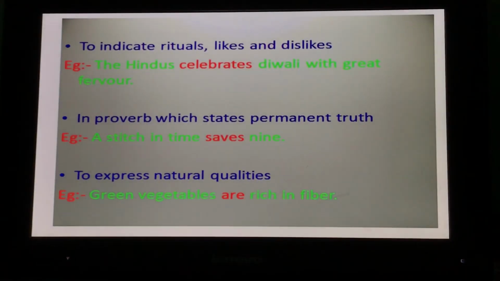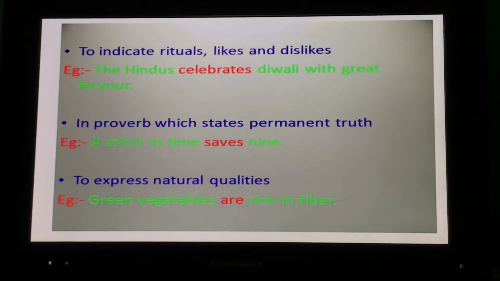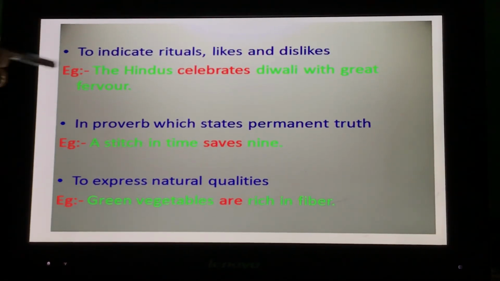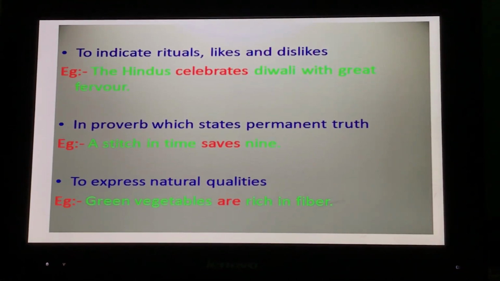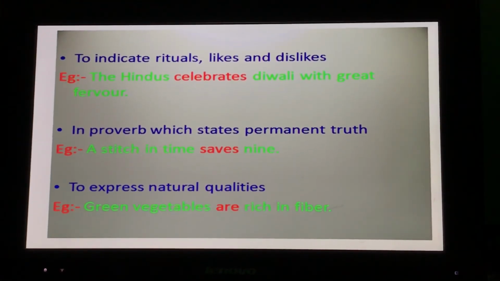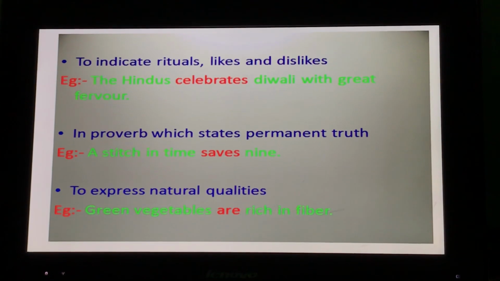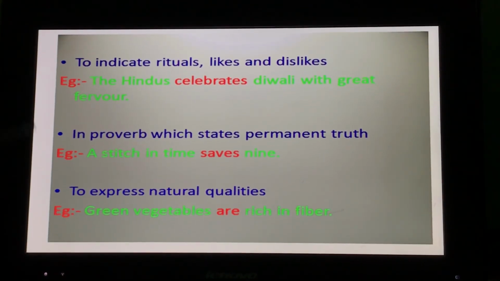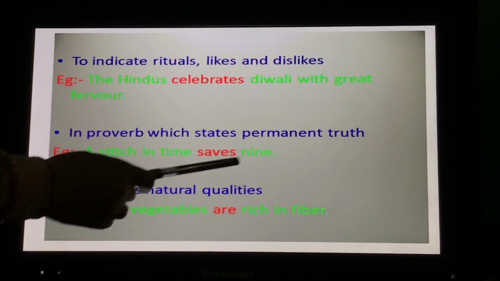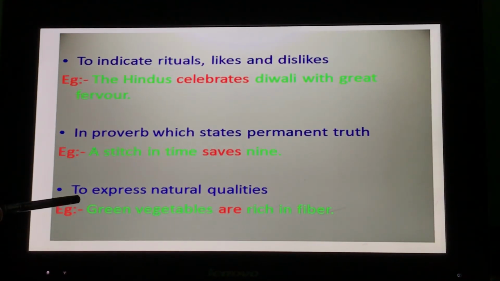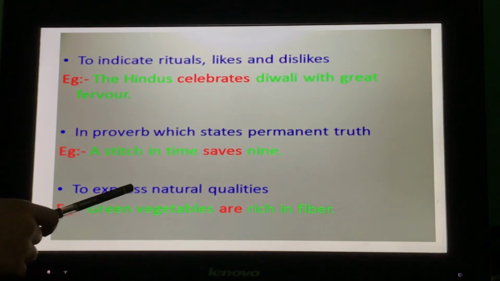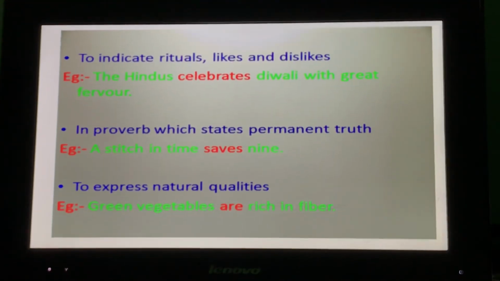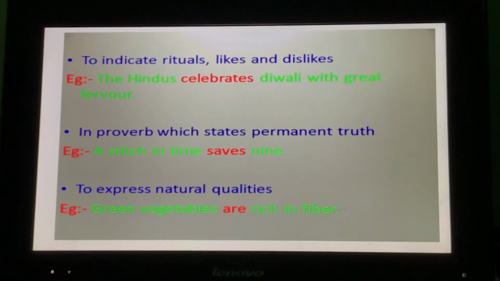Next, to indicate rituals, likes and dislikes. The Hindus celebrate Diwali with great fervor. In proverbs, which state a permanent truth: a stitch in time saves nine. That is a proverb which has a permanent truth. To express natural qualities, like green vegetables are rich in fiber. This is a natural quality which cannot be denied.